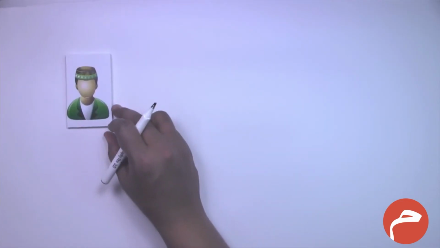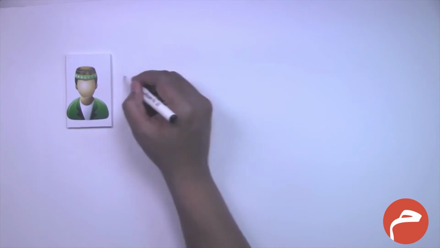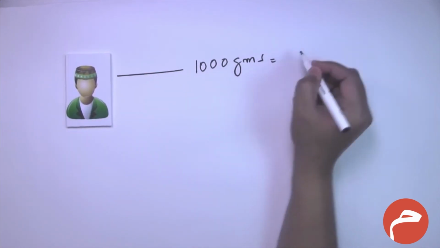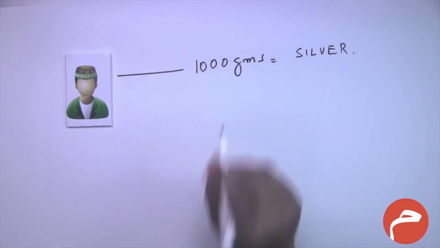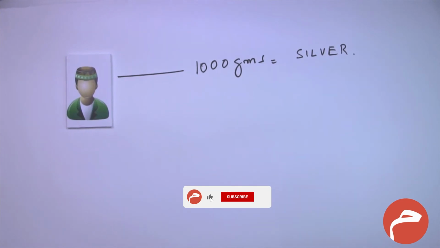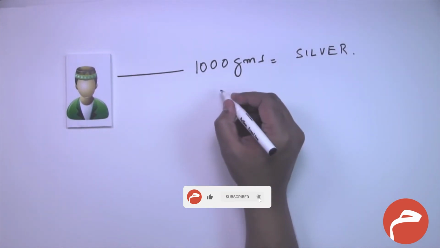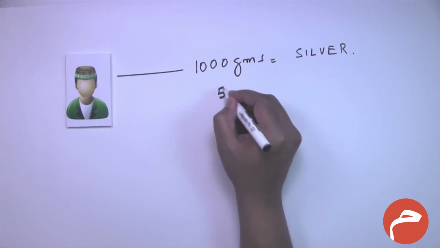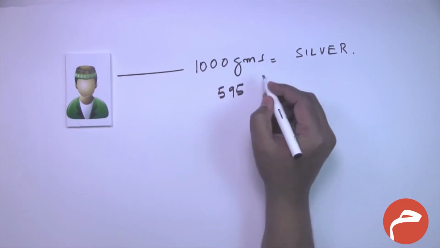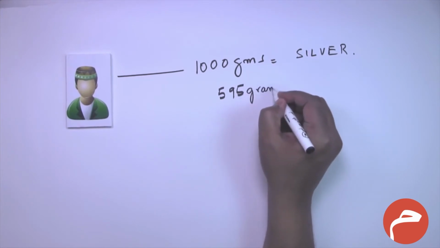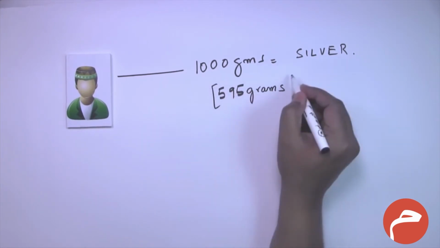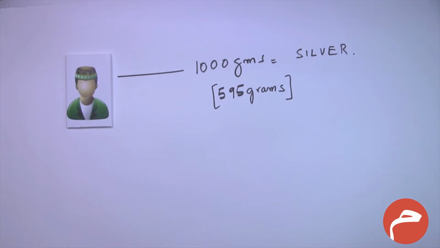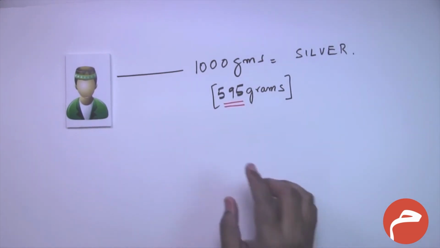Now if this person has 1000 grams of silver, what was the basic requirement if the person has silver? What was the limit? The limit was 595. So if any person has more than 595 grams of silver, then that person has to pay zakat on silver.